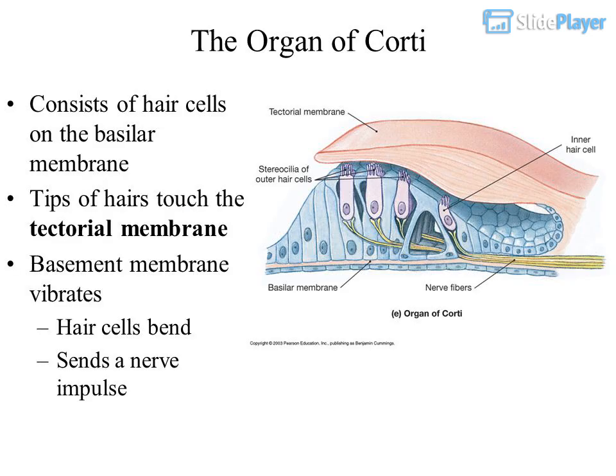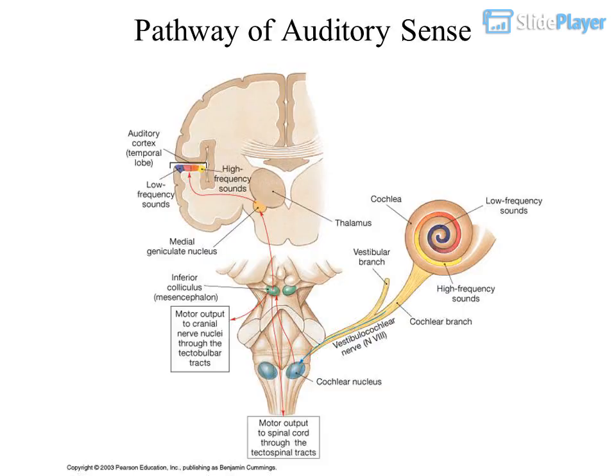The organ of Corti consists of hair cells on the basilar membrane. Tips of hairs touch the tectorial membrane. The basilar membrane vibrates and hair cells bend, sending a nerve impulse. Pathway of auditory sense.